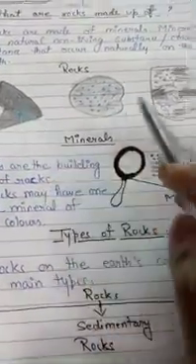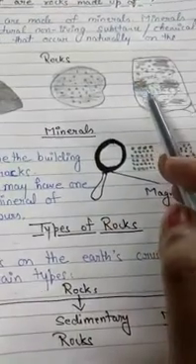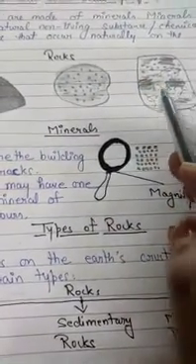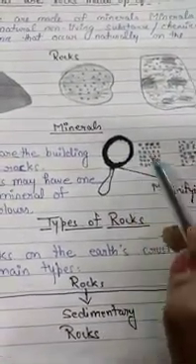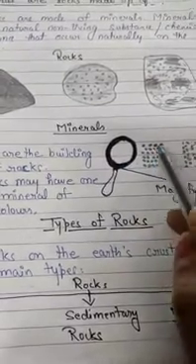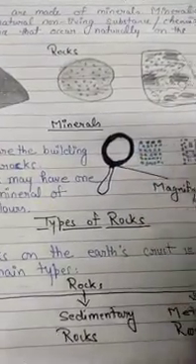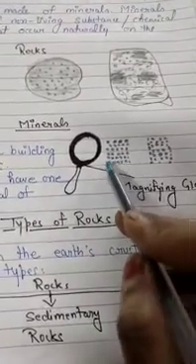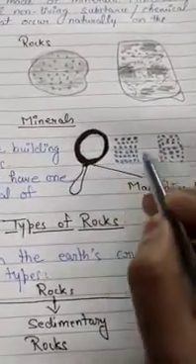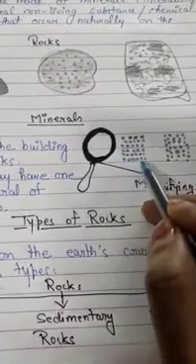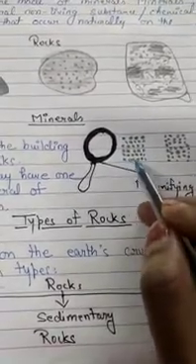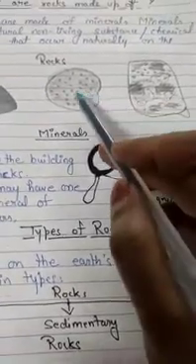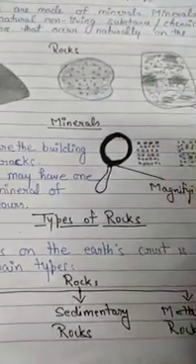So these rocks are basically formed from minerals, and you can see minerals with the help of a magnifying glass. These minerals look like small grains, and with the help of these small grains, these big rocks are formed.